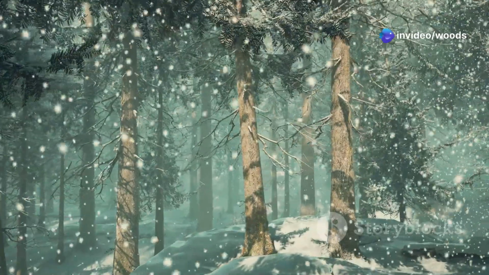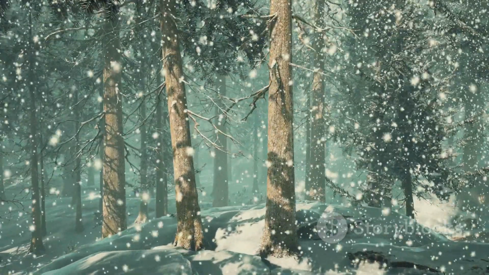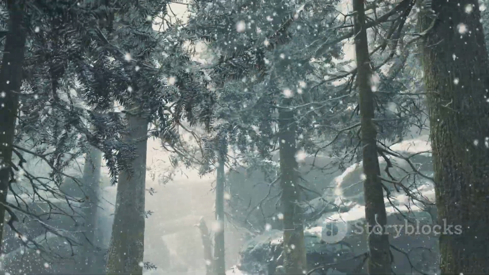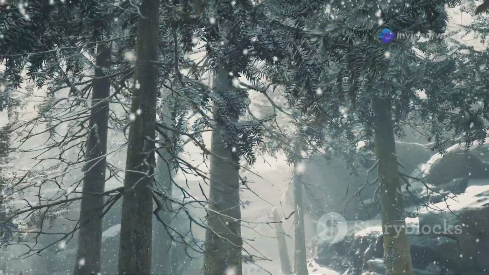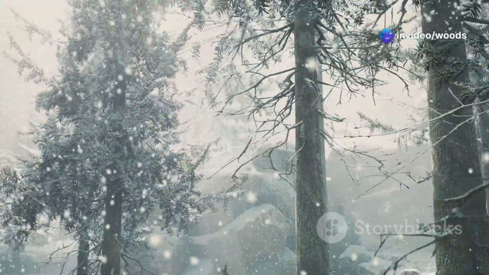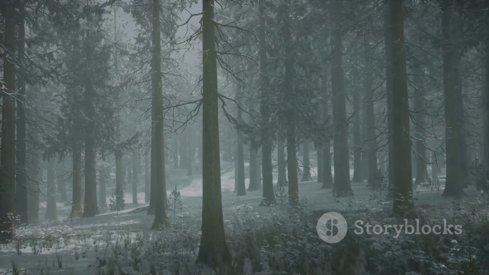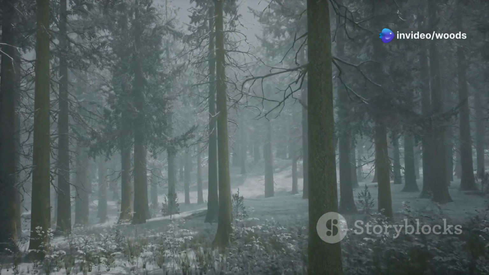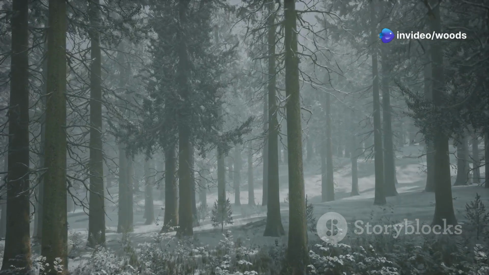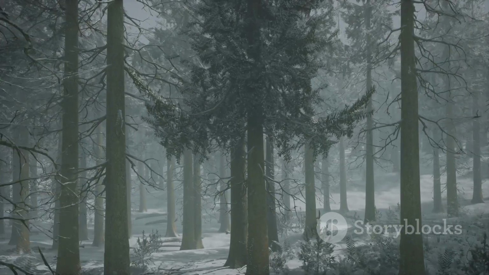The dense canopy of trees and the vast expanse of the forest create a microclimate that is distinct from the surrounding areas. The taiga experiences long, cold winters with heavy snowfall. These winters can last for several months, with temperatures often dropping well below freezing. The heavy snowfall blankets the forest, creating a serene and otherworldly landscape. The trees in this forest play a role in determining the amount of snowfall the region receives. The dense network of branches and needles can trap snow, preventing it from reaching the ground and creating a thick layer of snow on the trees themselves.